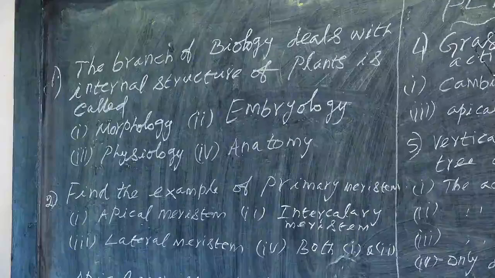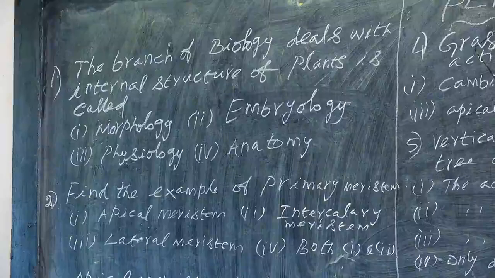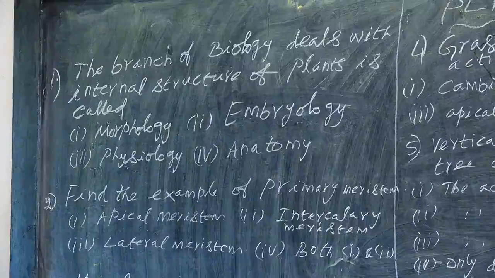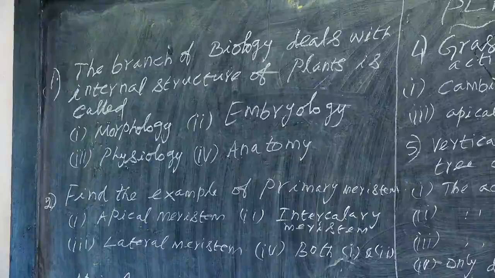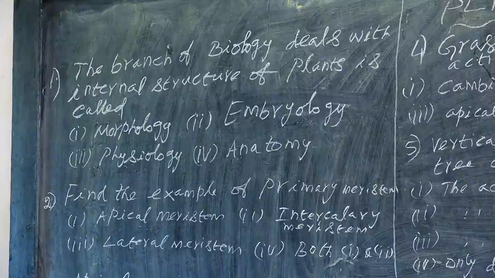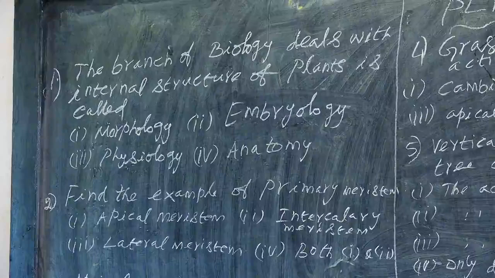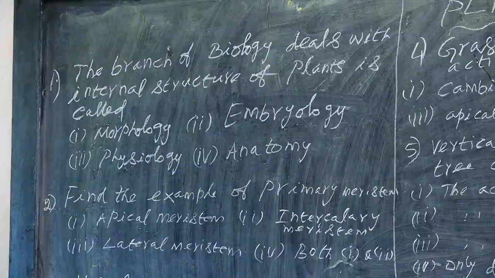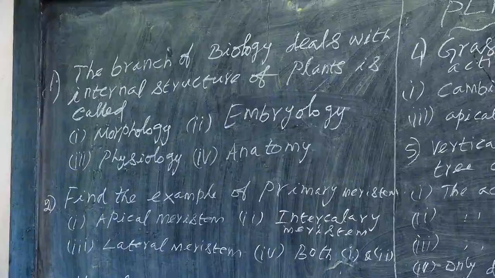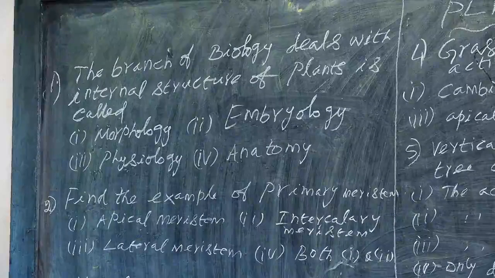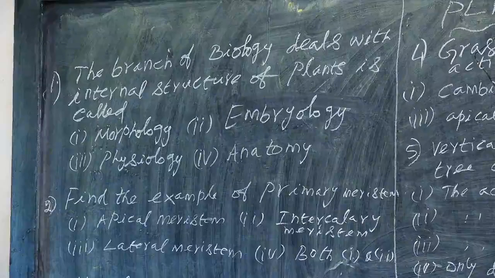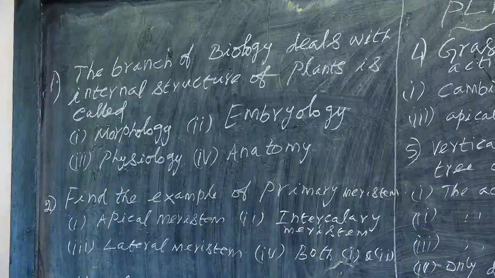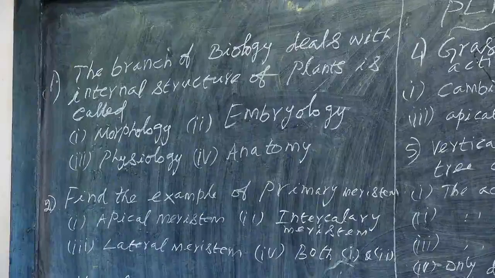The third option is physiology. What is physiology? Studying the functions of organs or organ systems is called physiology. So this is also the wrong option. The fourth option is anatomy. As we already studied, anatomy is derived from two Greek words, ana and tome.